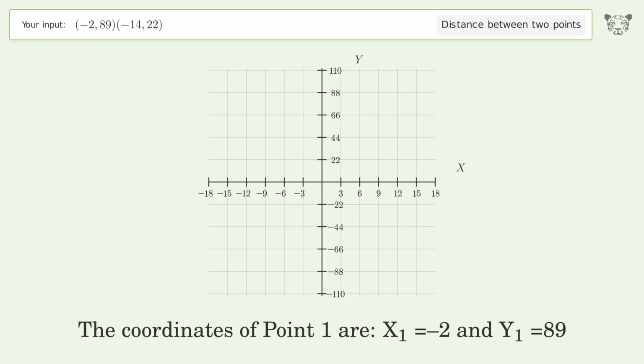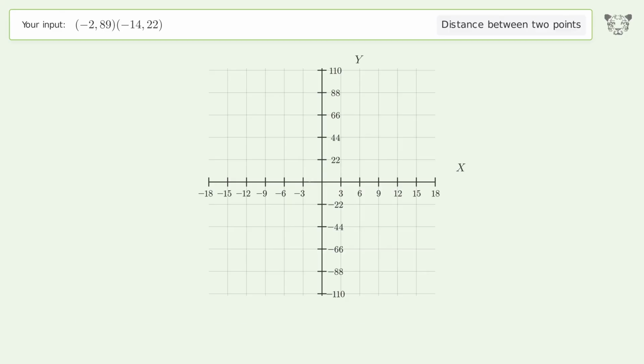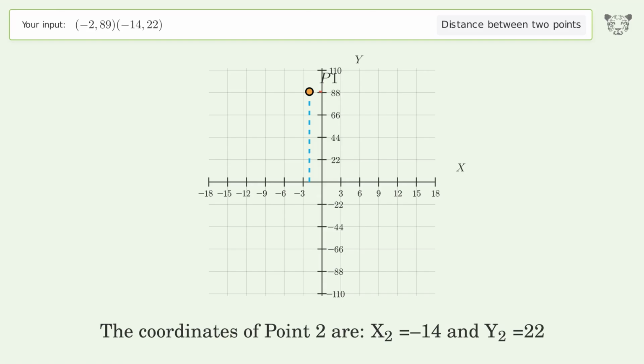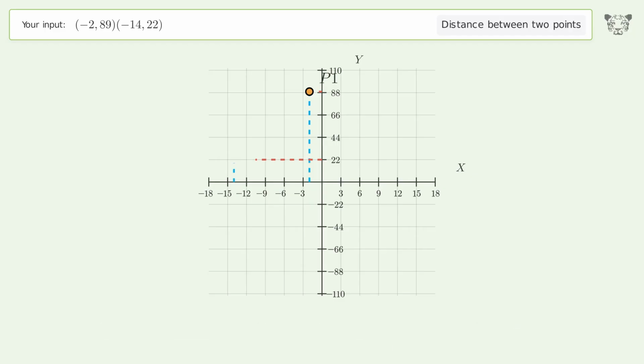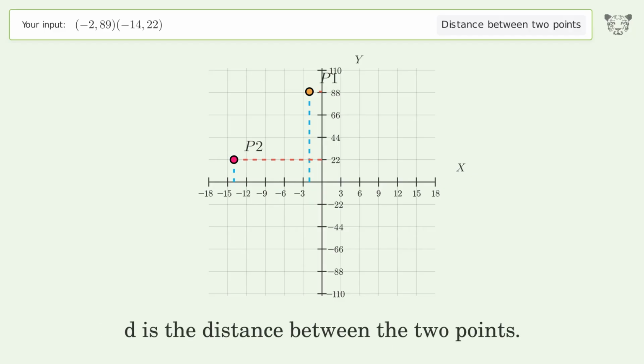The coordinates of point 1 are x1 equals -2 and y1 equals 89. The coordinates of point 2 are x2 equals -14 and y2 equals 22. D is the distance between the 2 points.